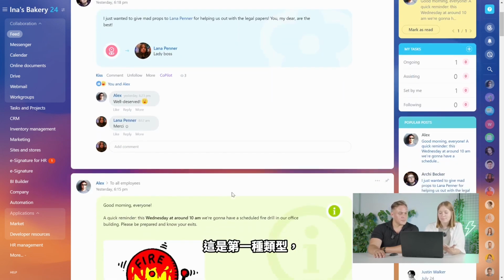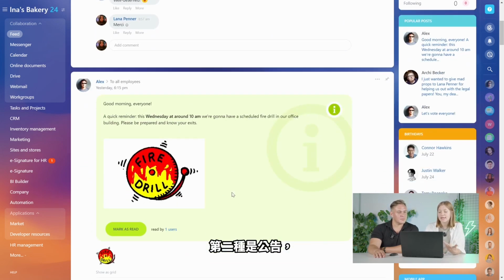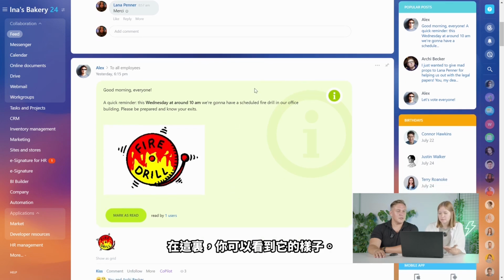So this is the first type. The second type is the announcement, right? So here you can see how it looks. That sounds official. Yeah, it's more of an official side of it. So Alex here, he did a reminder that we're going to have a fire drill in our office. So here you can see the funny picture. And then you also see this green button, which states mark as read.